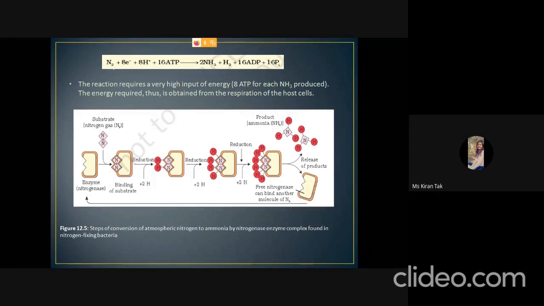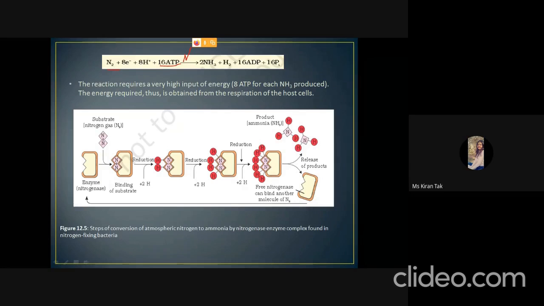So this is the reaction, the conversion of nitrogen to ammonia with the help of the nitrogenase enzyme. The nitrogenase enzyme is present in bacteria, and here we can see that 16 ATP are required. Bacteria do not have that much energy to convert nitrogen into ammonia.